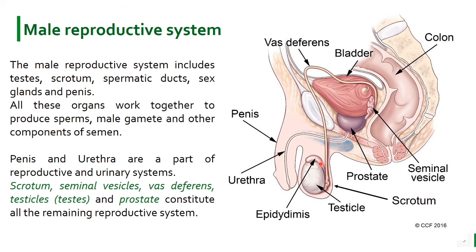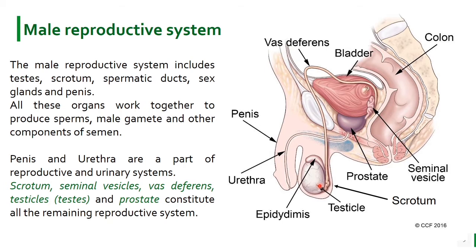So the testes are covered by a sac-like structure known as scrotum. This sac-like structure is scrotum. It lies between penis and anus. The testes need to be at a temperature 2 to 5 degrees lower than that of body temperature. That is why they are in a separate sac-like structure, the scrotum. Because of remaining outside of the main body, the temperature of these testes is lower than the normal body by 2 to 5 degrees Celsius.